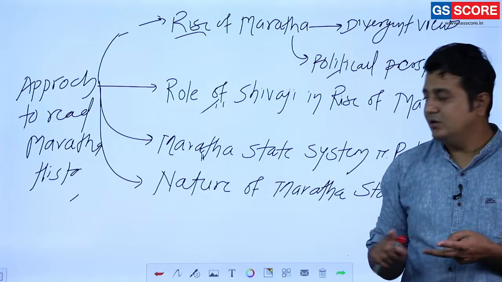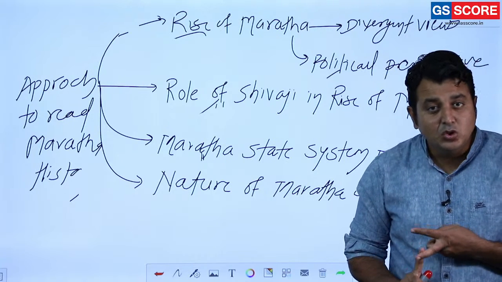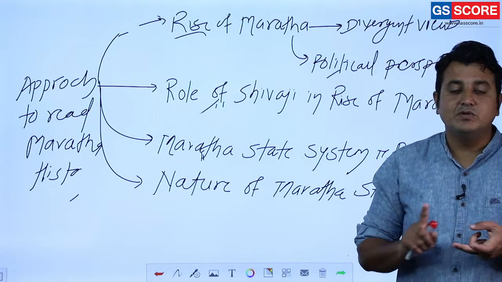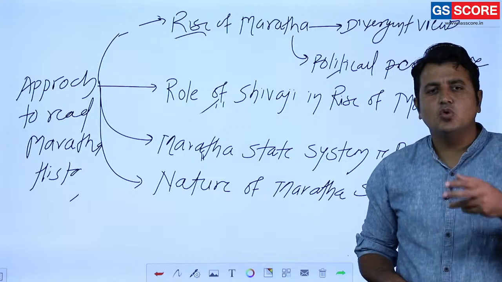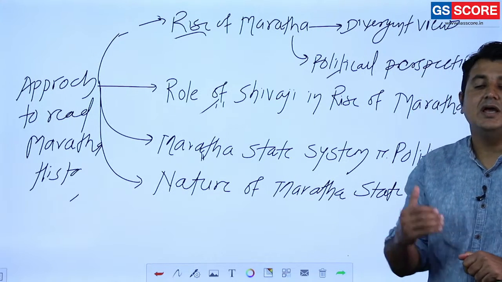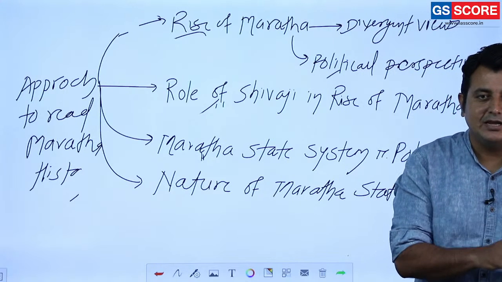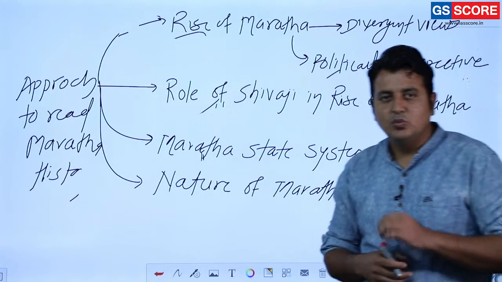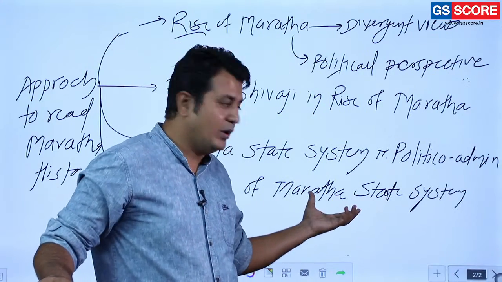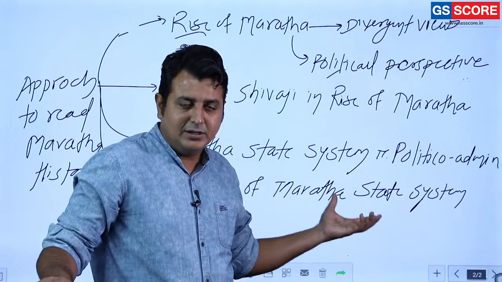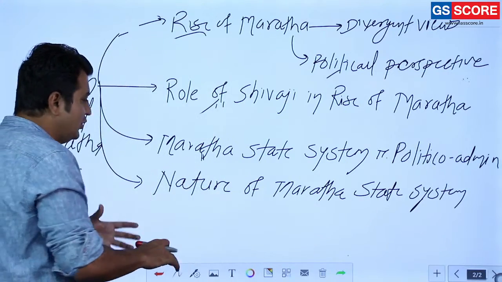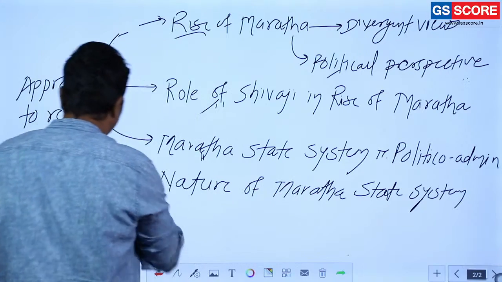Then whether the Maratha state was a Hindu state, or it was a secular state. So these are the many aspects we have to discuss in detail regarding the nature of the Maratha state. What was the exact nature? Clear? Or whether it was basically a national reaction against that. That is also one of the important aspects. So many aspects we are going to discuss in detail.